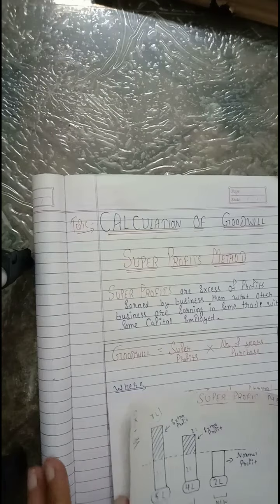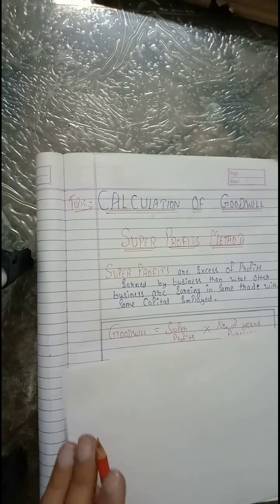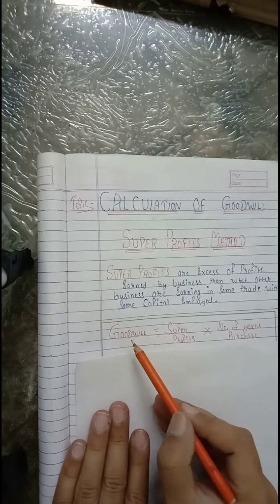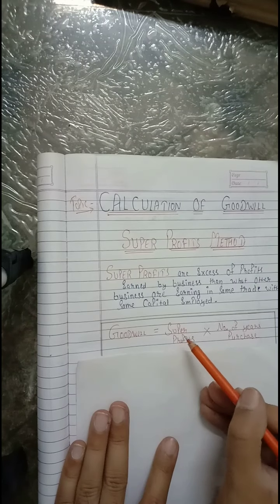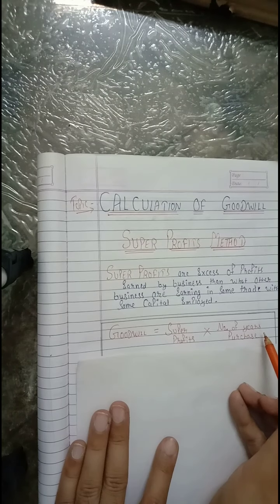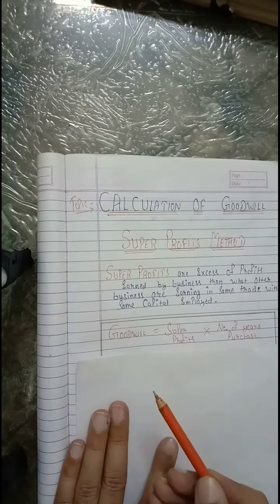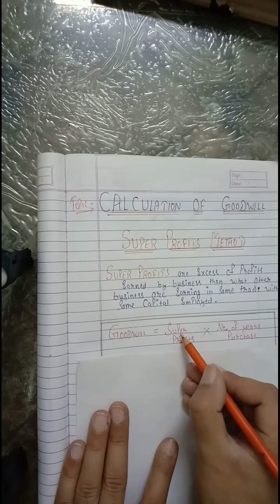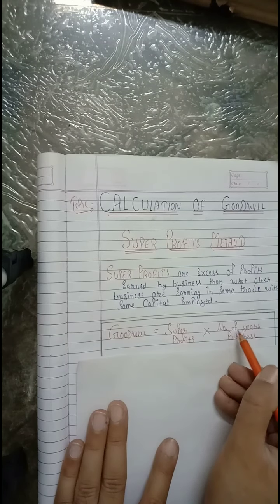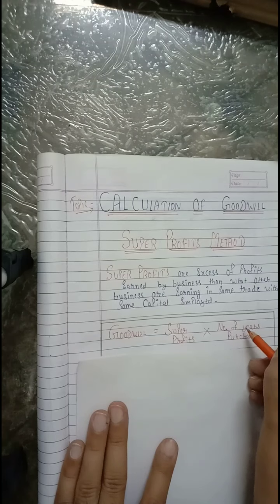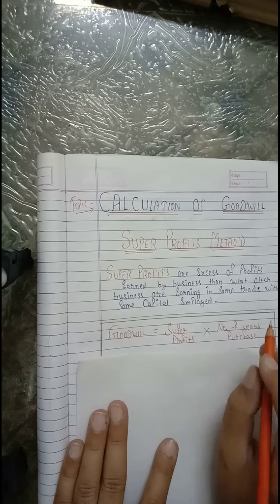Now see how to calculate goodwill by this method. Under this method, goodwill is equal to super profits into number of years of purchase. How to calculate goodwill by this method? Simply, super profits are to be multiplied with the number of years of purchase, and you already know the number of years of purchase will be given in the question.